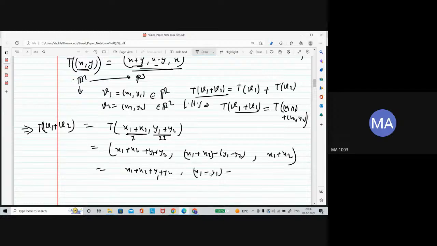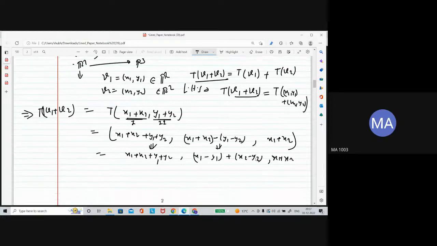I'm just rearranging the terms. This is exactly the same thing, the second coordinate. This is exactly the first coordinate. This is exactly the second coordinate, and the third coordinate is as it is.